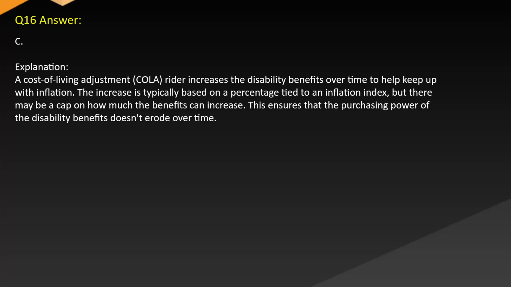Answer: C. Explanation. A cost of living adjustment, COLA, rider increases the disability benefits over time to help keep up with inflation. The increase is typically based on a percentage tied to an inflation index, but there may be a cap on how much the benefits can increase. This ensures that the purchasing power of the disability benefits doesn't erode over time.